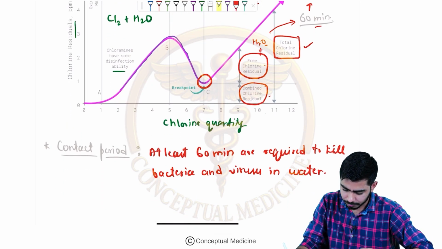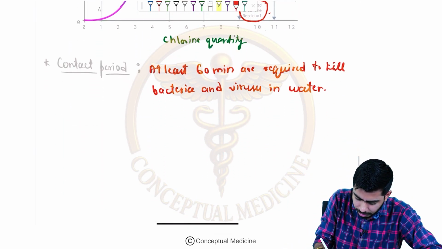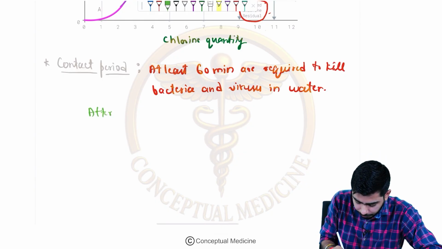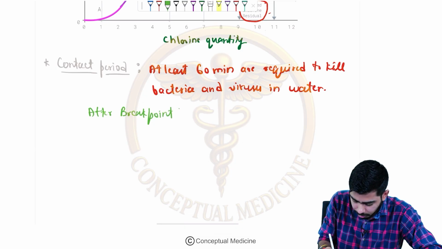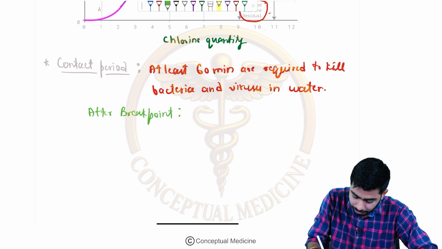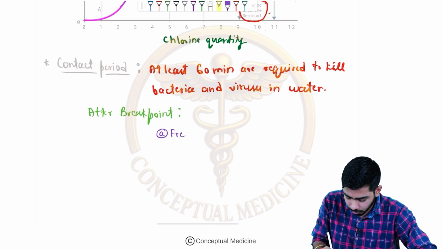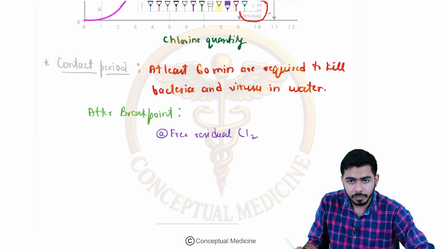So how many things after the breakpoint, guys? I'm just writing, so that you are not forgetting anything. After the breakpoint of chlorination, what things are we getting? First of all, we get the free residual chlorine, right?